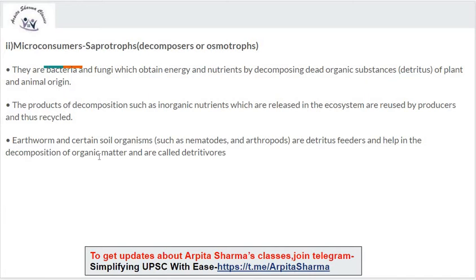Earthworm and certain soil organisms such as nematodes and arthropods are detritus feeders. They feed on detritus or dead organic matter and help in the decomposition of organic matter, and are called detritivores.